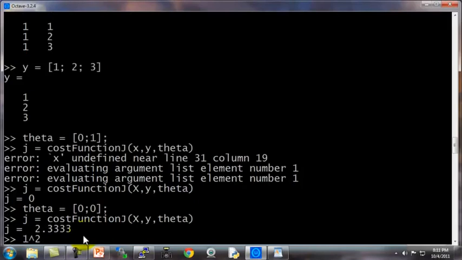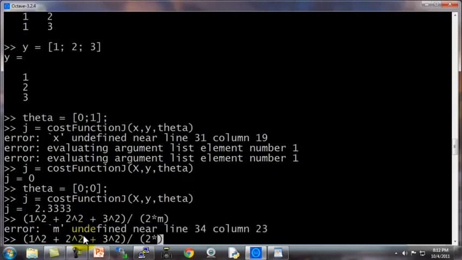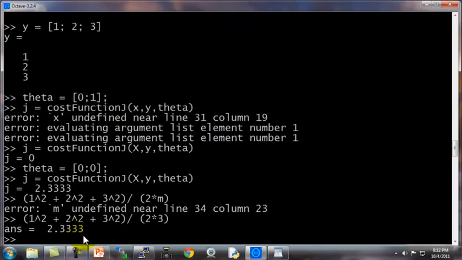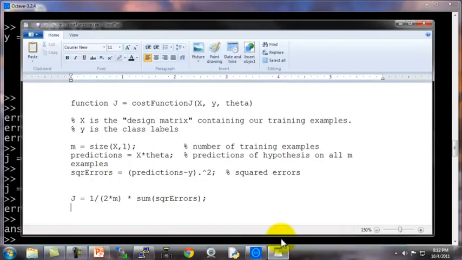And that's actually equal to 1 squared, which is my squared error on the first example, plus 2 squared, plus 3 squared, and then divided by 2m, which is 2 times the number of training examples, which is indeed 2.33. And so that sanity checks that this function is computing the correct cost function, at least in the couple of examples we tried out on our simple training example.